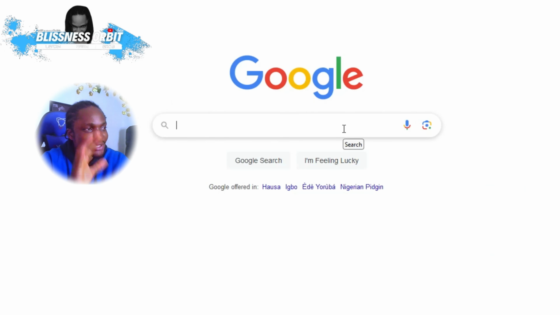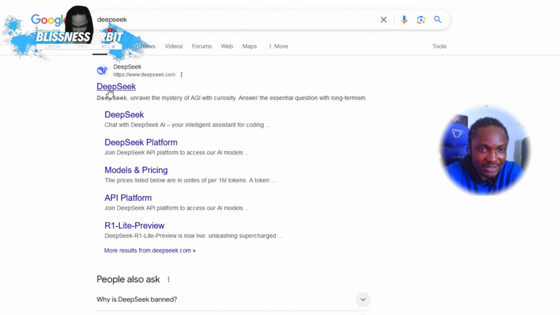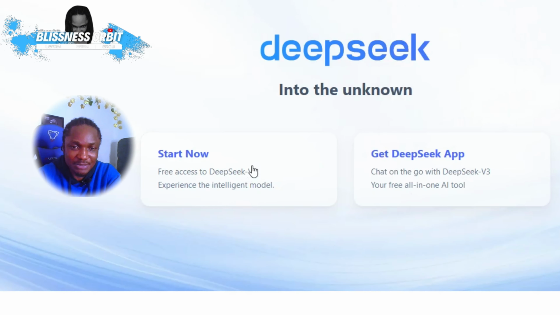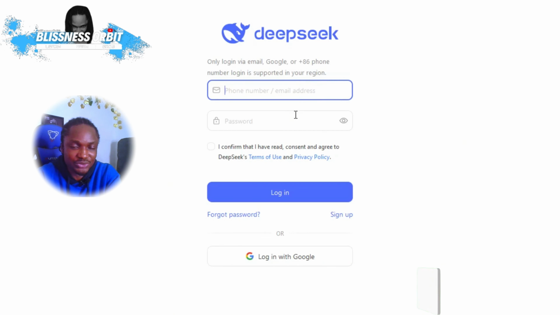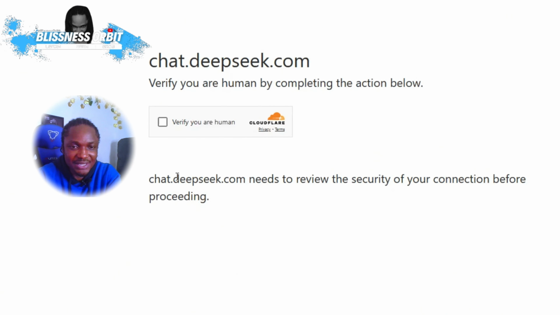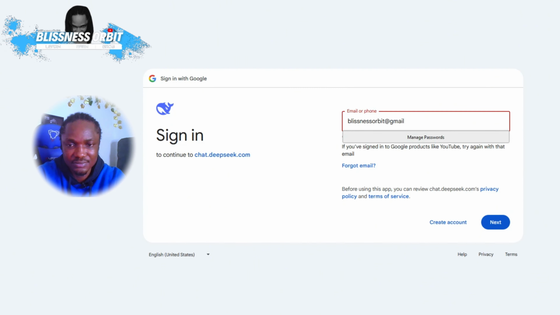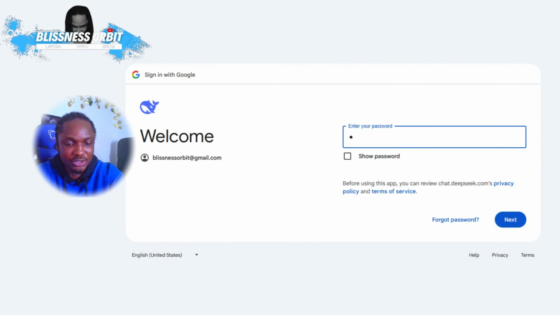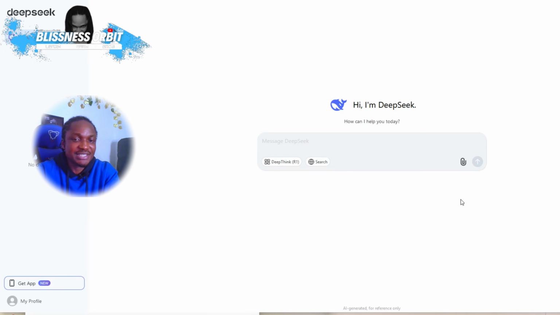First, here's the right way to open a DeepSeek account if you don't have one already. So what you want to do is come to Google and type DeepSeek. As you can see, this is DeepSeek right here. Click on DeepSeek, this first option. Then you can simply click on Start Now. Once you're here, it brings you to this area where you can put in your phone number or email address and your password. What you just want to do is click on Login with Google, which brings you to where you can verify that you are human. When you get here, you enter your email address, enter your password. Now you're in. This is how the DeepSeek AI platform looks, and this is where we are going to be doing the magic.